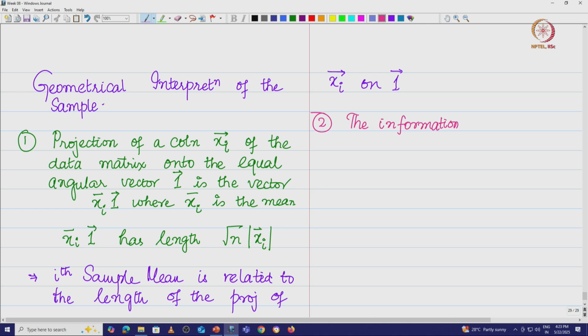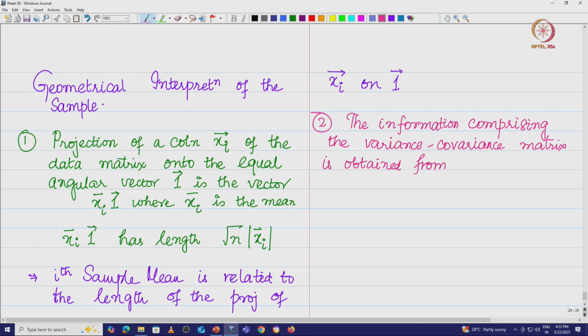We will say that the information comprising the variance covariance matrix is obtained from the deviation vectors.